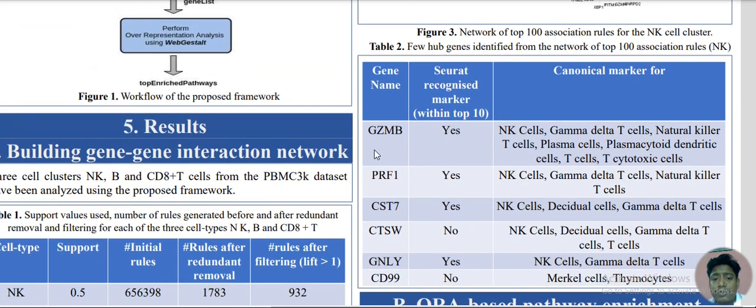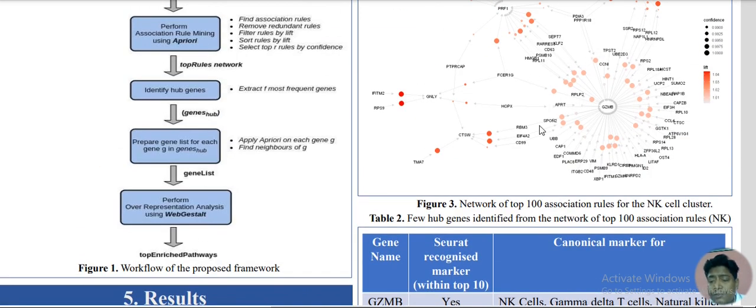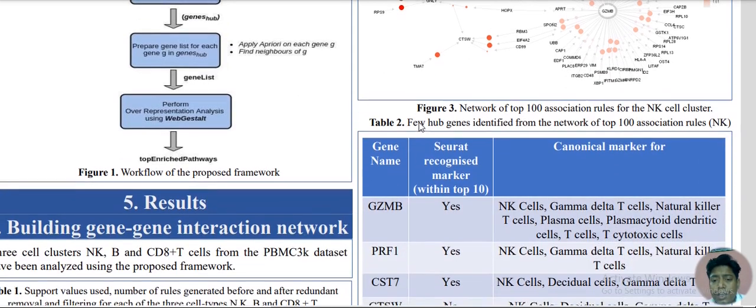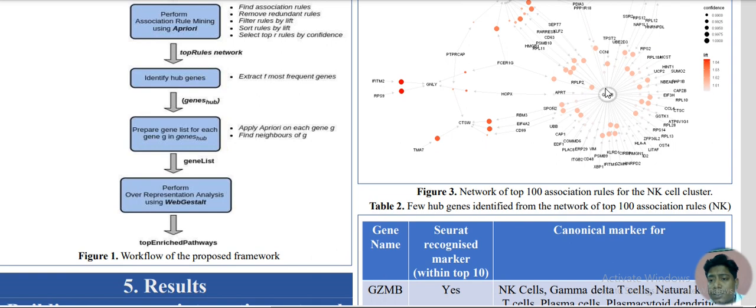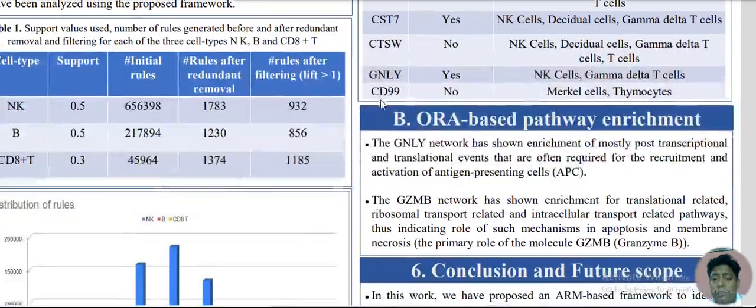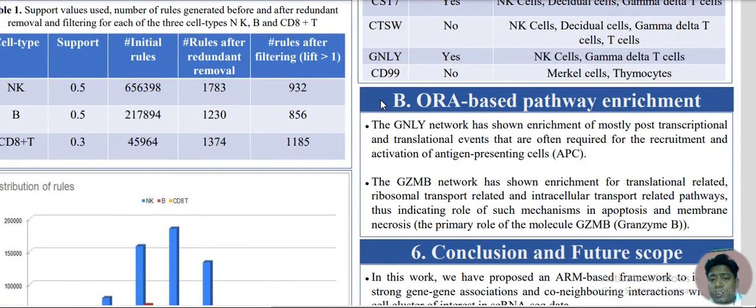Finally, we have considered each of these hub genes and its associated neighbors, and we wanted to see what kind of underlying activity is going on in this sub network. So we have prepared a gene list for each of these hub genes, which comprises these regulatory gene hubs and the associated neighbors, and we have assessed them for pathway enrichment.